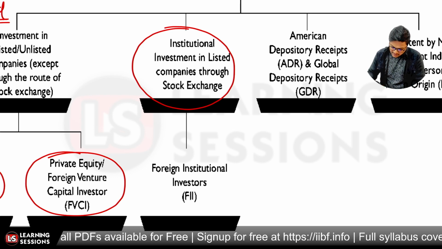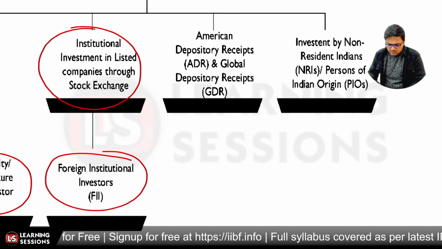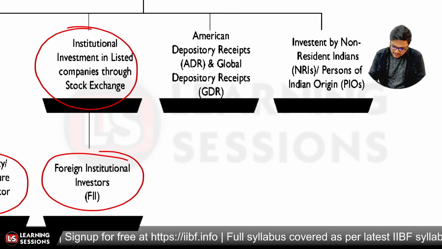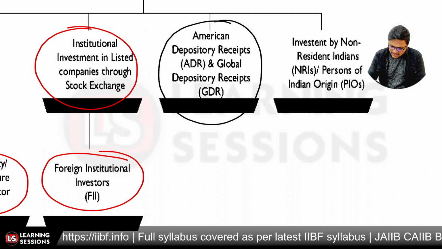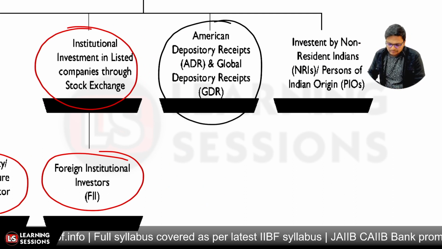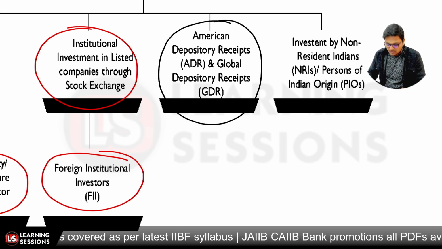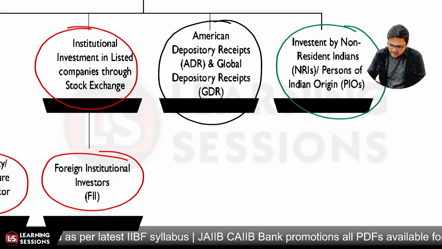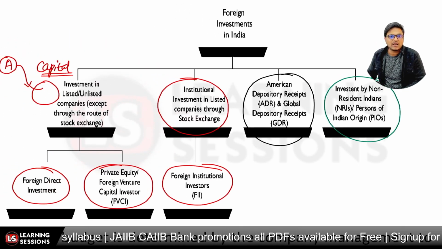That's related to foreign institutional investors. The other is related to ADR and GDR, the way I just told you. And we also have investments by NRIs, or persons of Indian origin, who invest in the Indian economy. So this is how money can be invested into India.